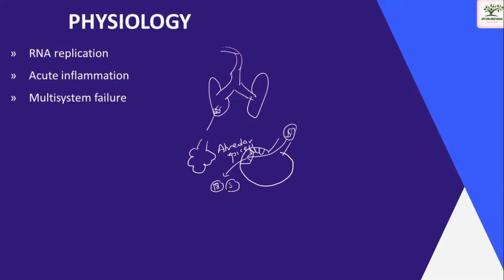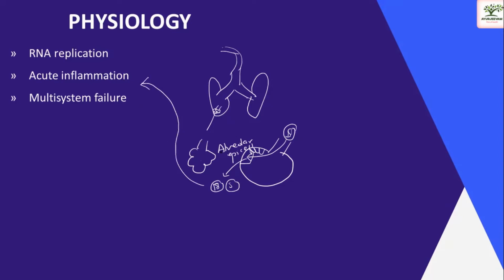This is nothing but the RNA replication. As a result of this RNA replication, another process starts, which is the body's defensive mechanism. The body's natural immunity starts to work against this virus, which is the reason for the production of acute inflammation.